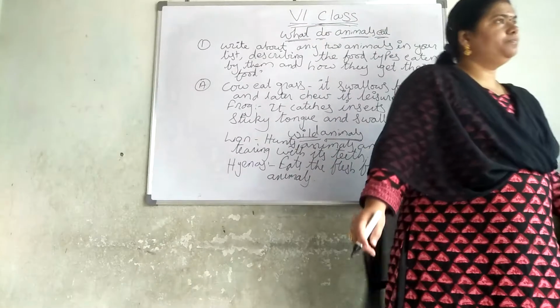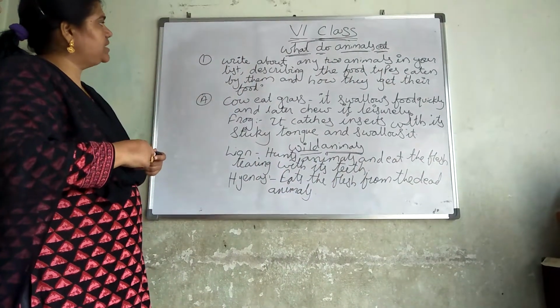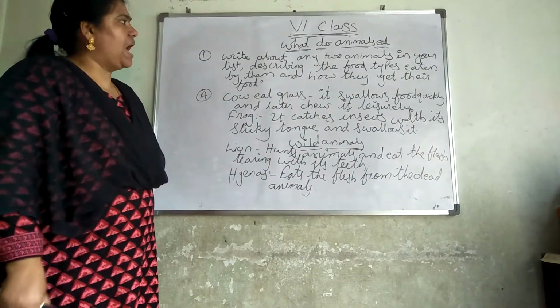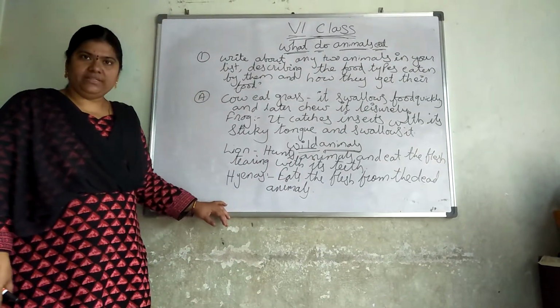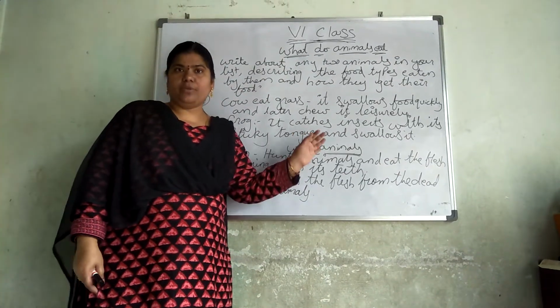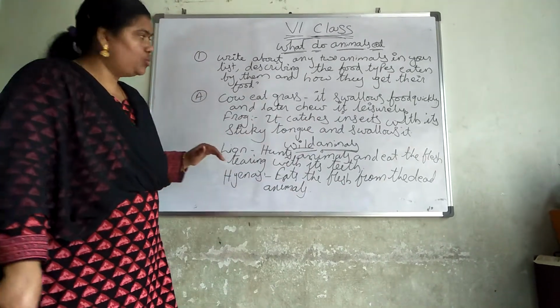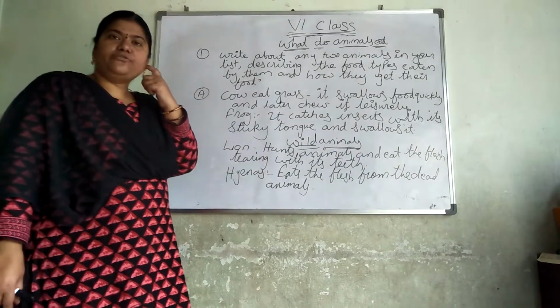So please see here. It was given: write about any two animals in your list describing the food types eaten by them and how they get their food. I gave four animals. Two normal and two wild animals. The first one is cow. What is the food habit of cow?